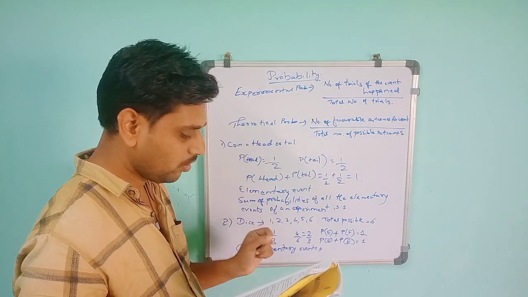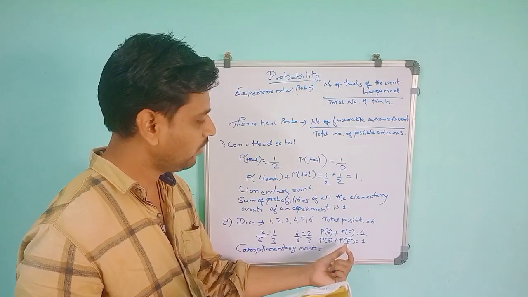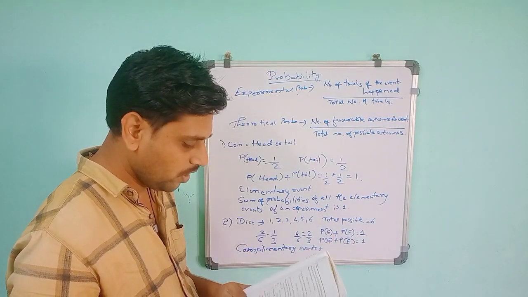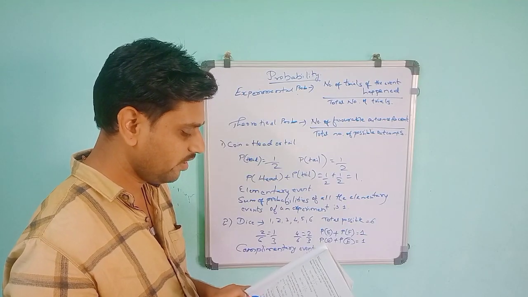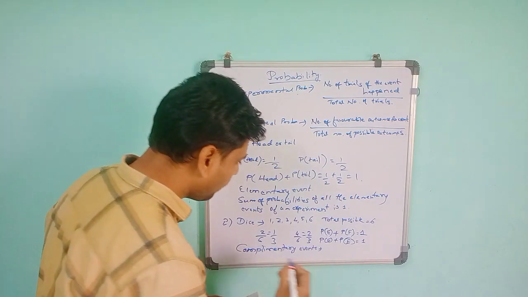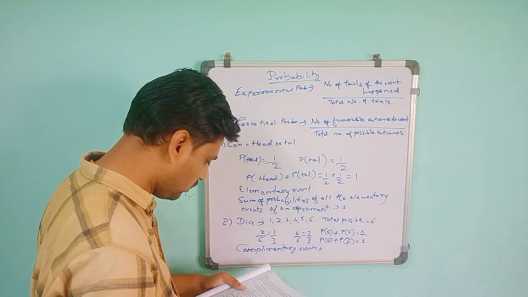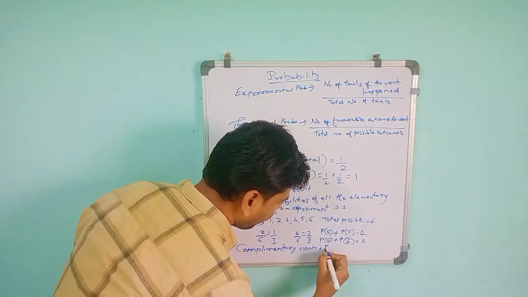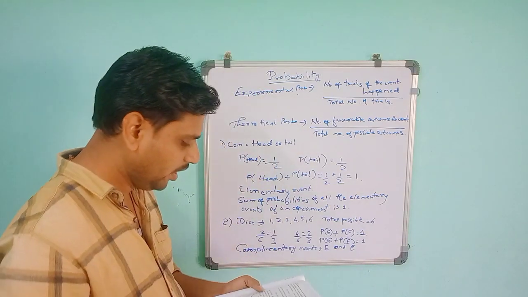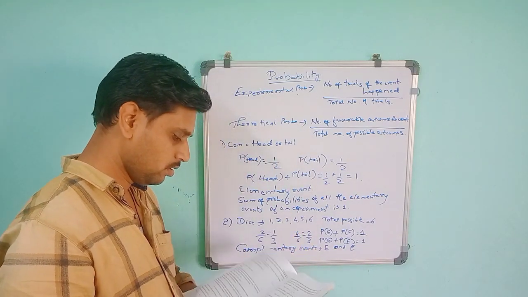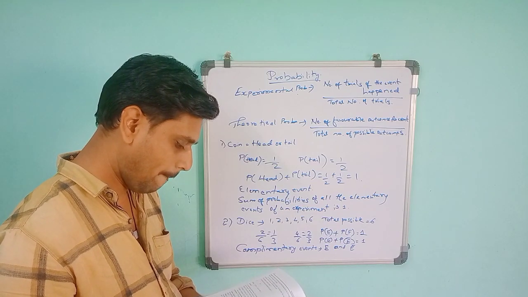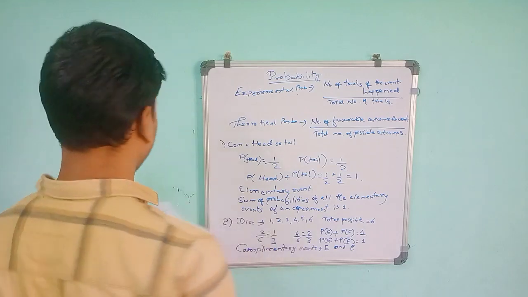E is representing one event and this one F is E bar. E bar is nothing but not E. So the reverse of the first one. If you take the two events as separate events, then both are complementary. E and E bar are the complementary events. So one more example they have given, that only.